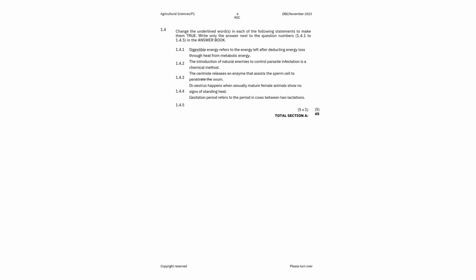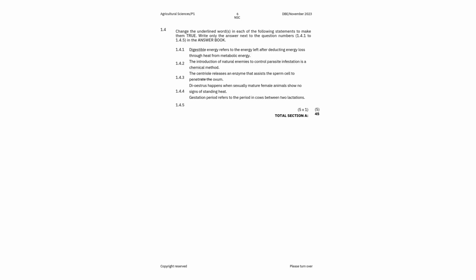And then on the second one, the introduction of natural enemies to control parasite infestation is a chemical method. So we all know, or if we don't know, you will remember. When you introduce natural enemies to control parasites, this is a biological method. It's not a chemical method, right? Then, an enzyme released that assists the sperm cell to penetrate the ovum. What does that? It's an acrosome, right?